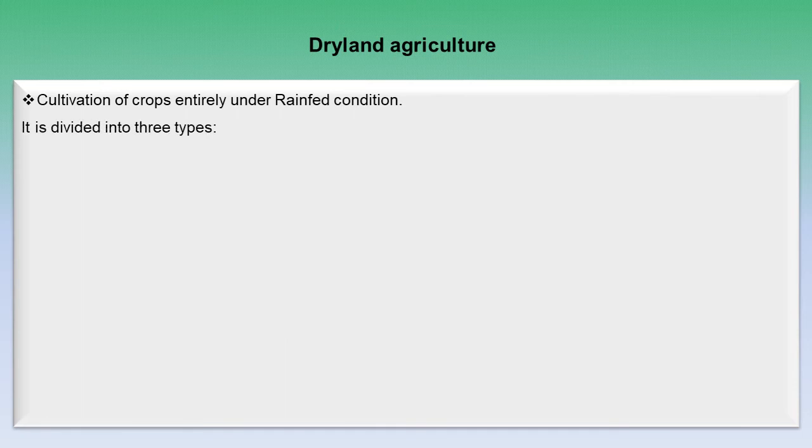Next is dryland agriculture. Dryland agriculture is defined as the cultivation of crops in those areas which entirely depend on rain-fed conditions. It is divided into three types. First is dry farming.